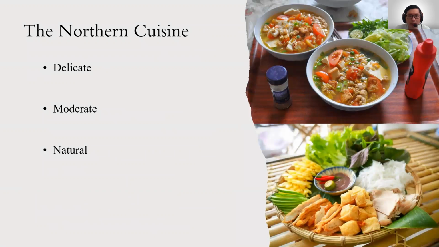They use many different spices to flavor a single dish, but the amount of seasoning used is just enough so that the natural flavor of the dish is not lost. The northern people prefer dishes that are mild, light, and a little bit sour.